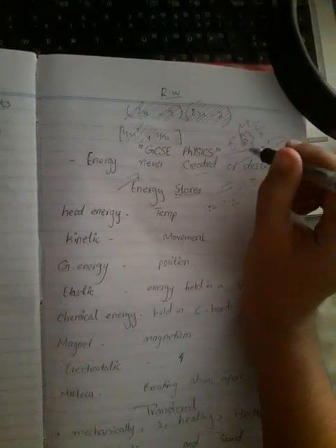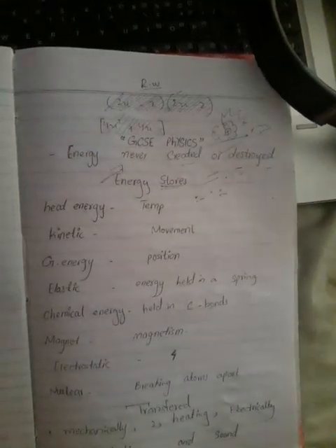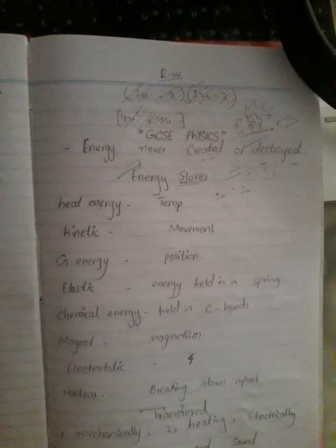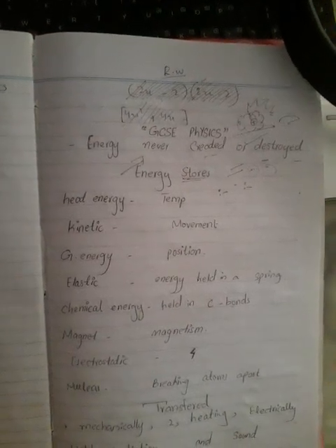It cannot be destroyed ever, because its particles will always remain in that environment. So that is what the term means: energy is never created or destroyed.